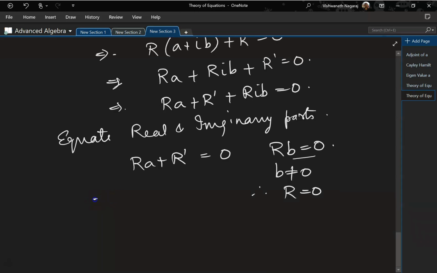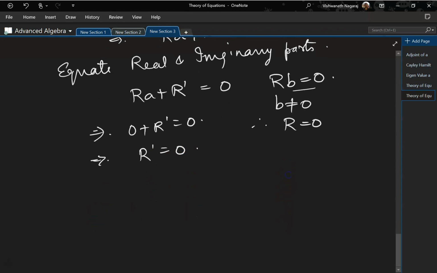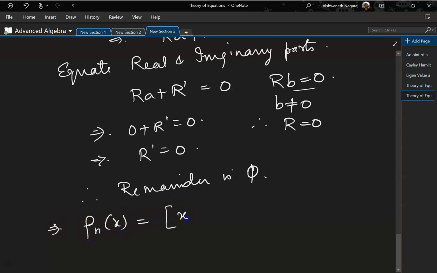Now if r is equal to 0, that means 0 plus r prime equal to 0, which implies r prime equal to 0. So therefore the remainder is 0, which implies fn x is equal to x minus a plus ib